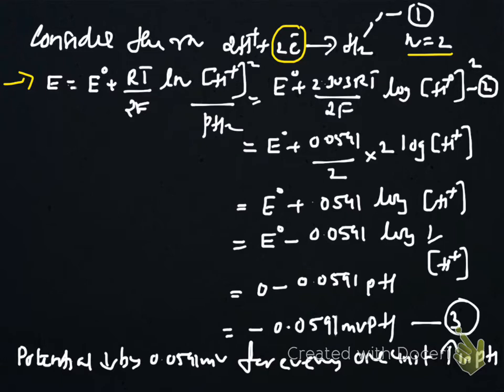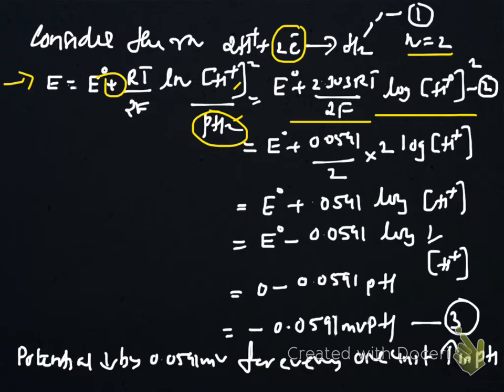Since we are putting positive sign here, we have to write oxidized species on the numerator, that is H plus, and reduced species in the denominator, H2. Since partial pressure of hydrogen is 1, this can be taken as 1. Then E0 plus 2.303 RT by 2F log H plus square.